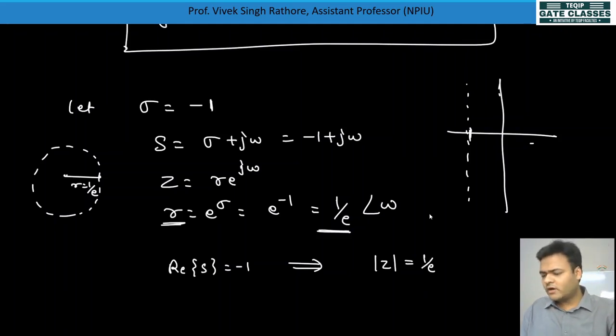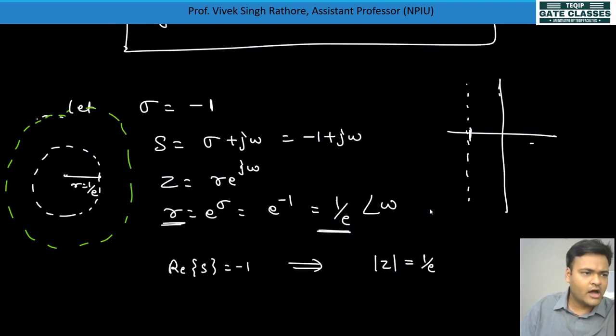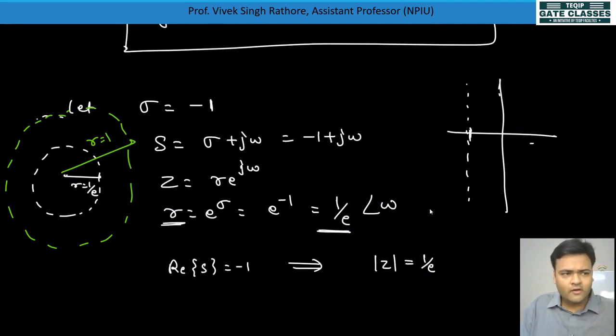Okay, so ultimately what will happen, this value is there. Actually r is equal to 1, I have made with green color. This is the r is equal to 1 circle, and now it is in the innermost part of this.